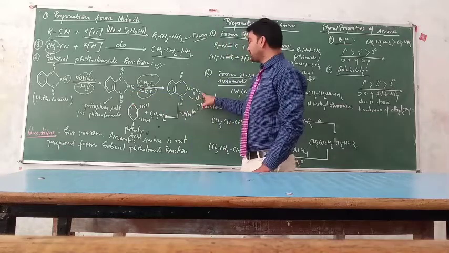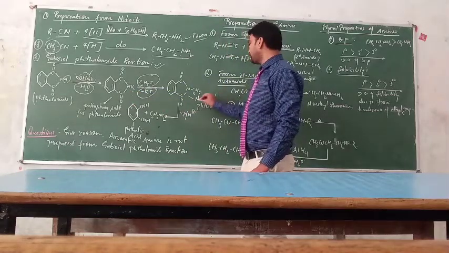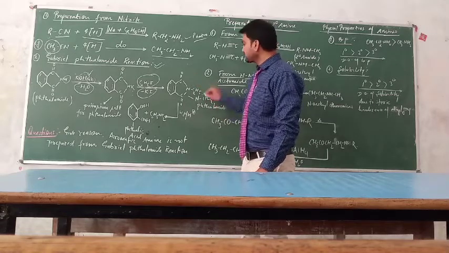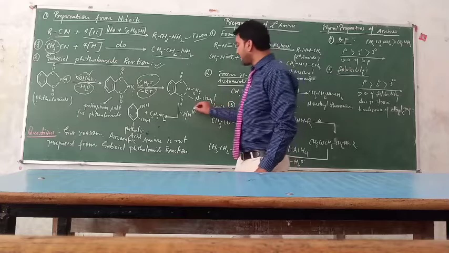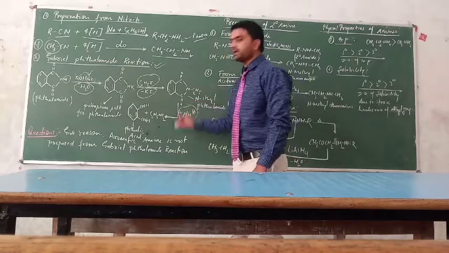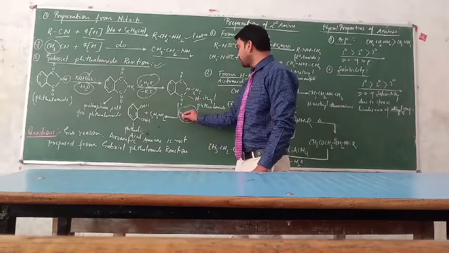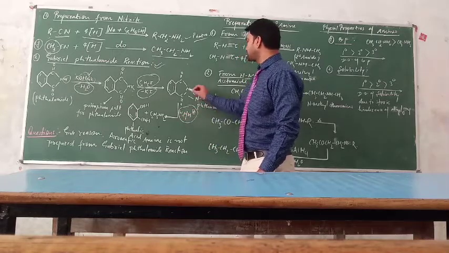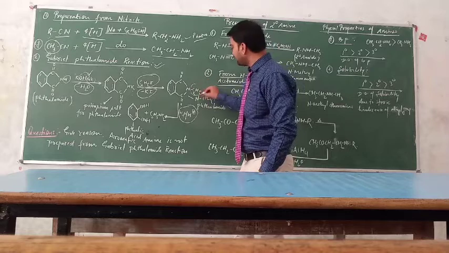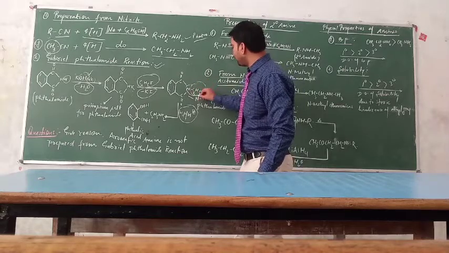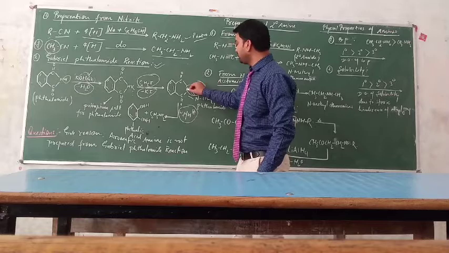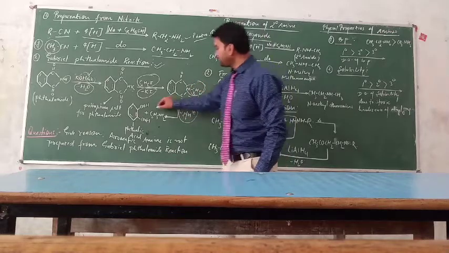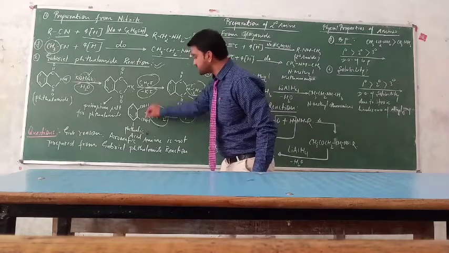Then we get another compound which is known as N-ethylphthalimide. Again, when this N-ethylphthalimide is hydrolyzed with water, then the two hydrogens from the water will join with the C2H5N, and it will form ethylamine like this.